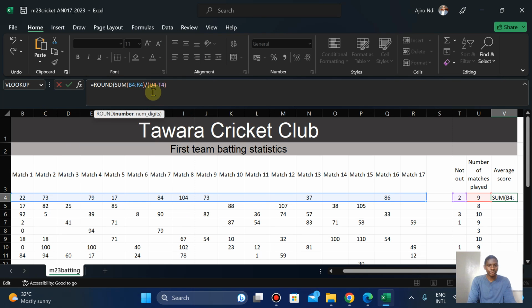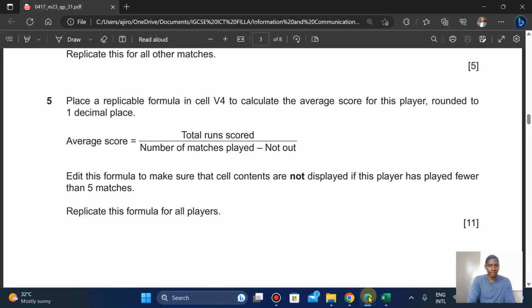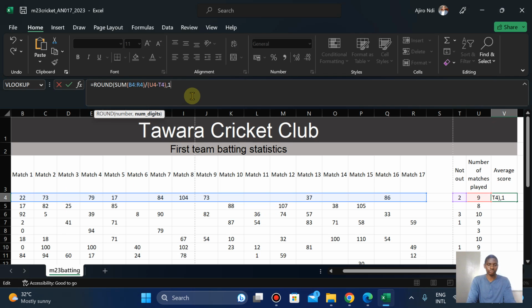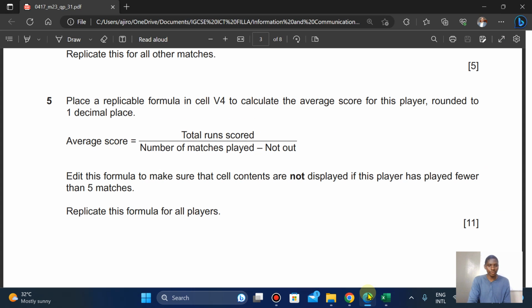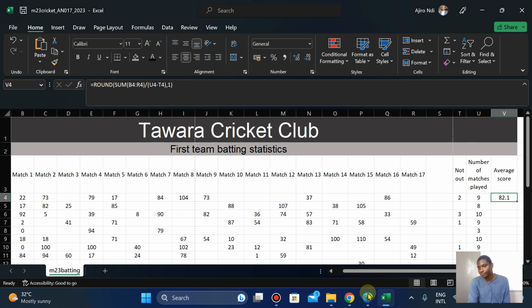So ROUND. This is the number, and I want to round it to how many digits? Let's see. So digit is 1. That's the number of digits. You have to follow this formula that will help you, then hit enter. So at the end of the day, this is what we have.